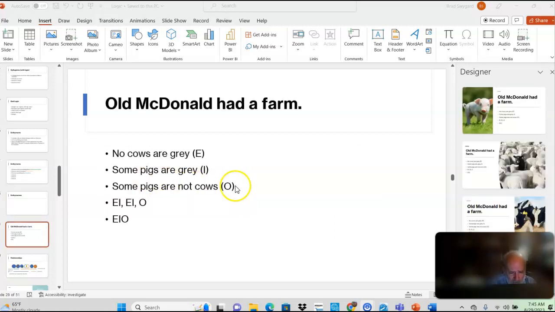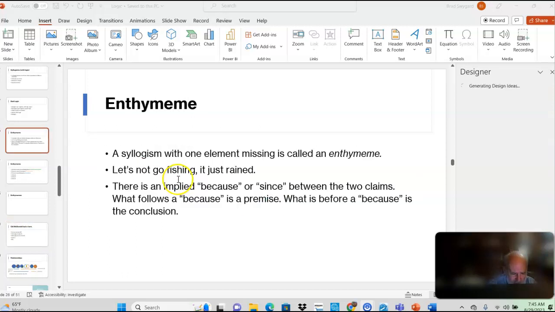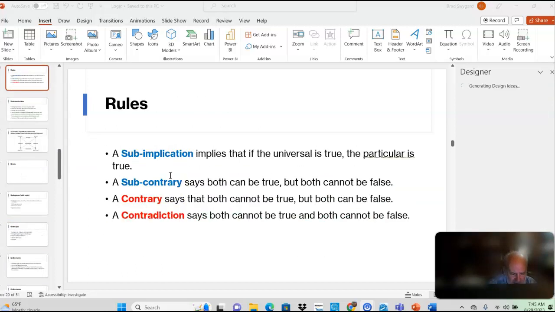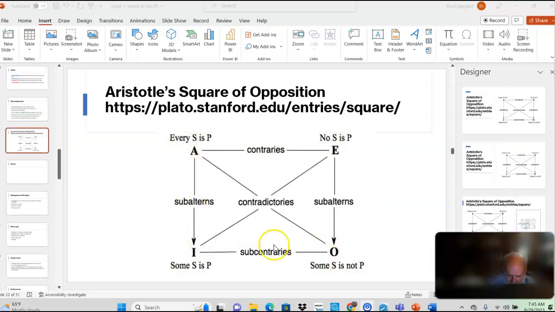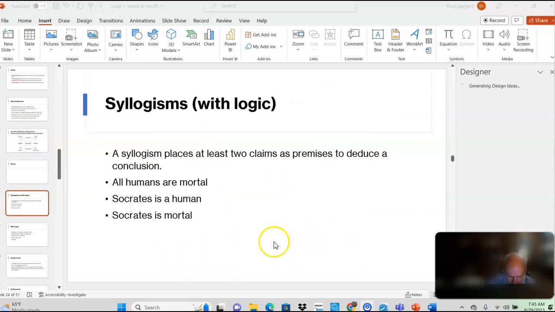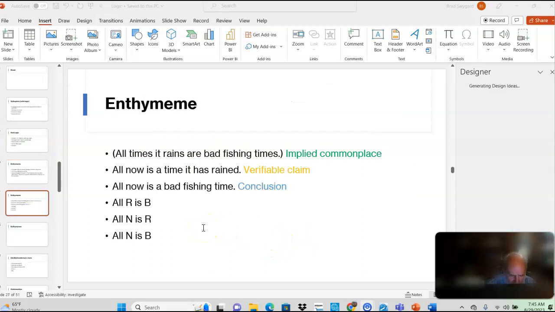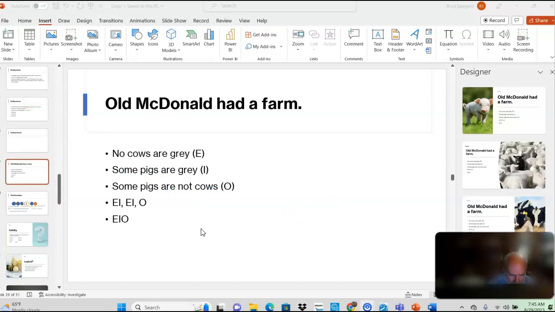Okay. So when we go back to the A's and E's back here, remember I said there are A's and E's. So you got A, E, I, O. And you can put these statements in a relationship and make a syllogism. So you're going to have 3 letters, but just a fun little thing here is that old MacDonald had a farm, and on his farm every syllogism was valid. Okay? And it's really because of subimplication. But anytime you have E-I-O as the form of the syllogism, it's going to be valid.